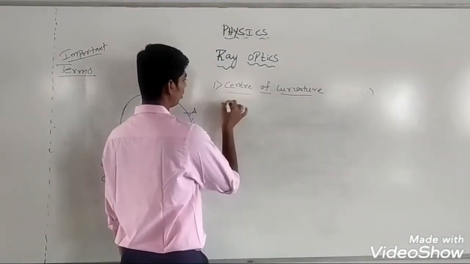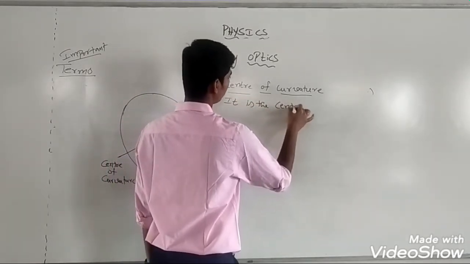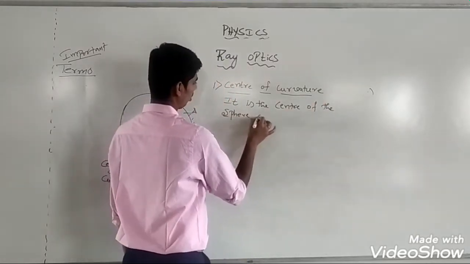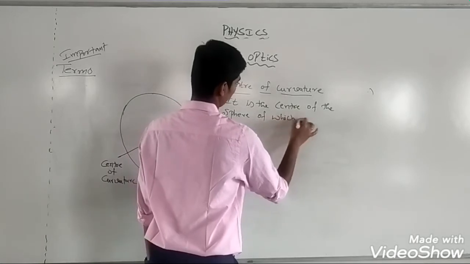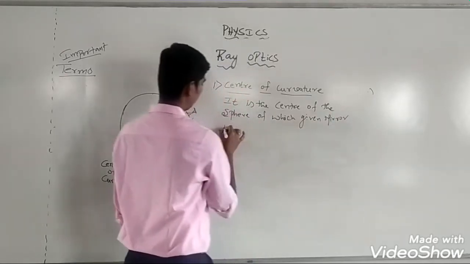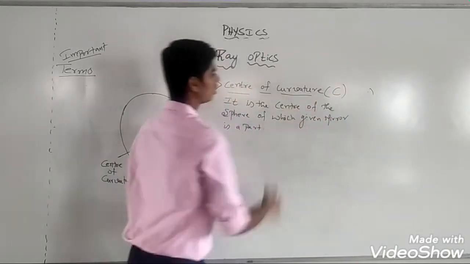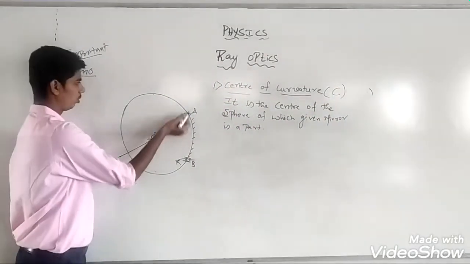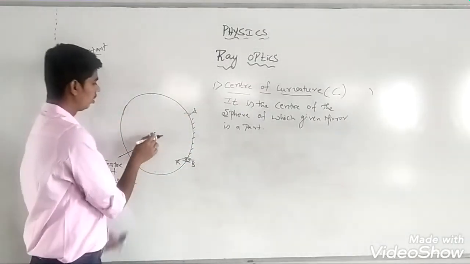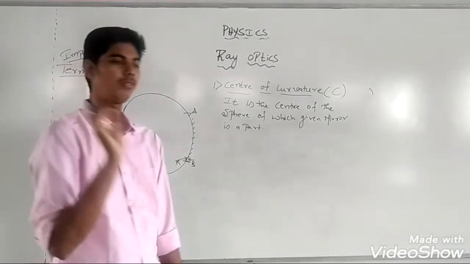So center of curvature is the center of the sphere of which the given mirror is a part, and center of curvature is generally represented by capital C. So this is a sphere of which our mirror is a part, and the center of that sphere is called the center of curvature.